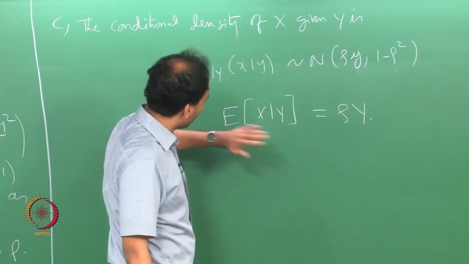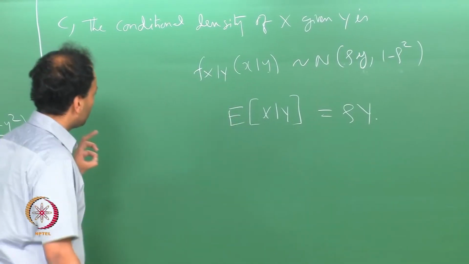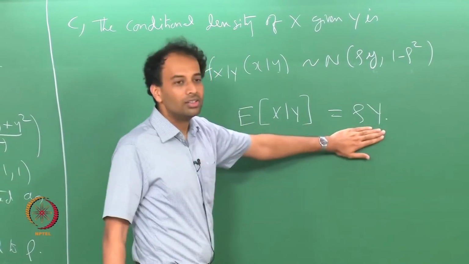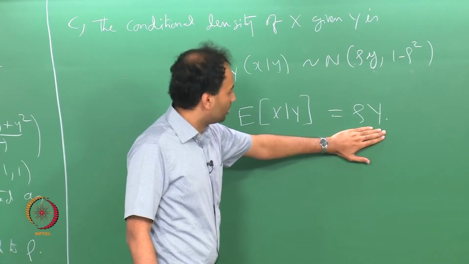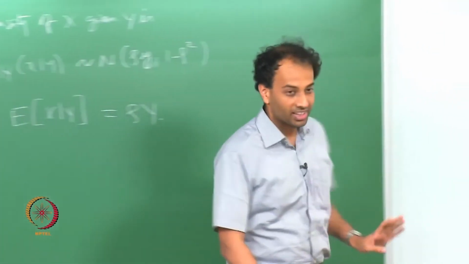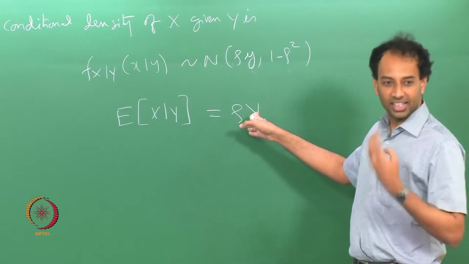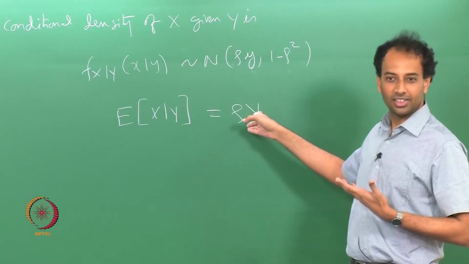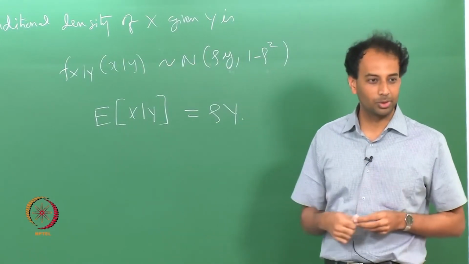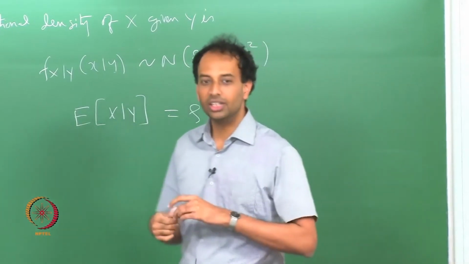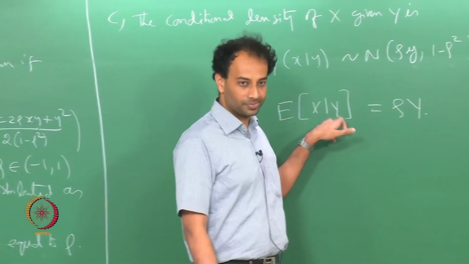So this implies that if x and y are jointly Gaussian, or bivariate Gaussian, then the expectation of x given y is a linear function of y. In signal processing, people say that the MMSE estimate is a linear function, so a linear estimate is optimal in the jointly Gaussian world. This is something that signal processing people use a lot. If x and y are jointly Gaussian, the MMSE estimate is a linear function of your observation. Y is what you observe.